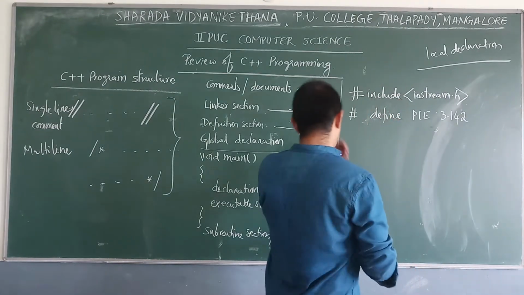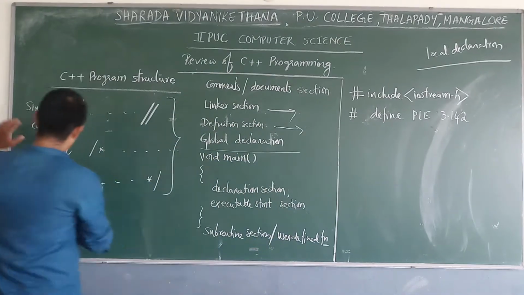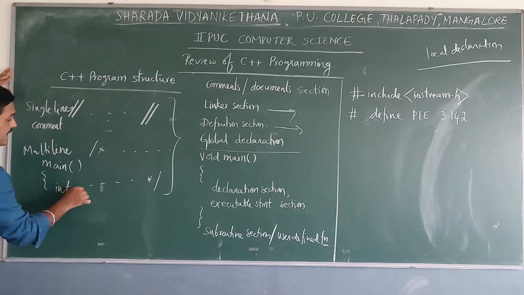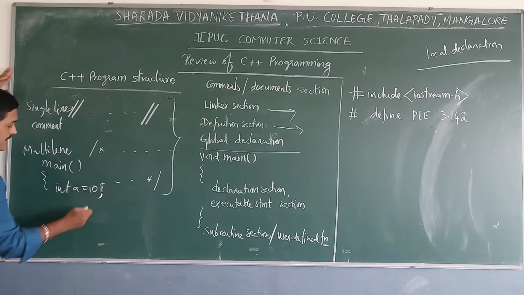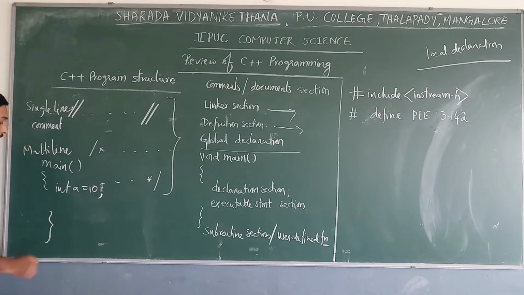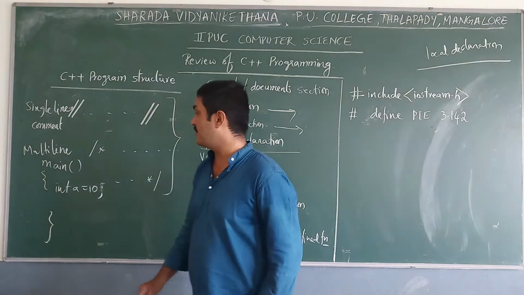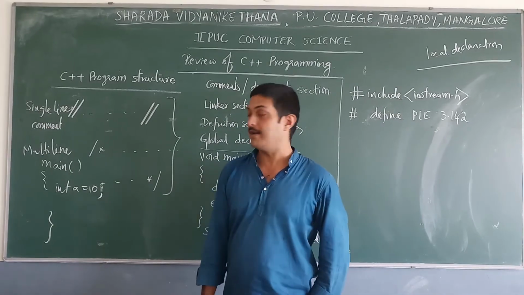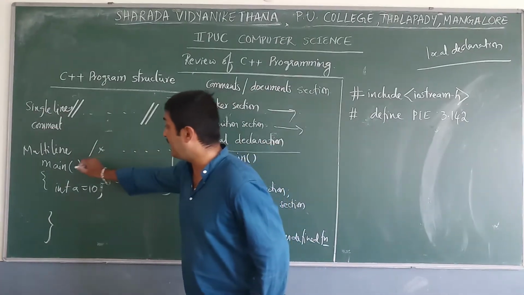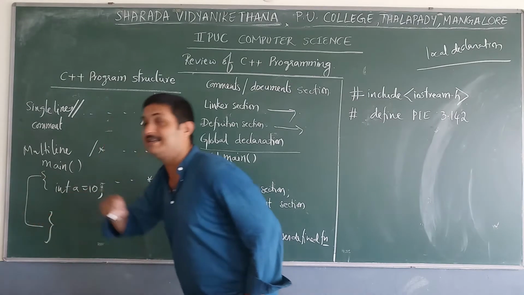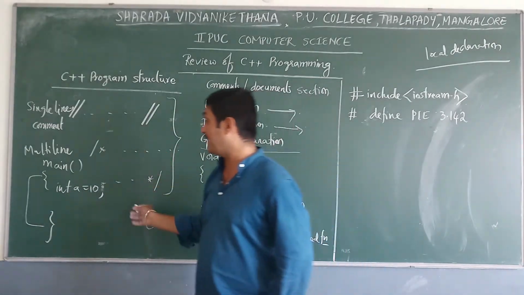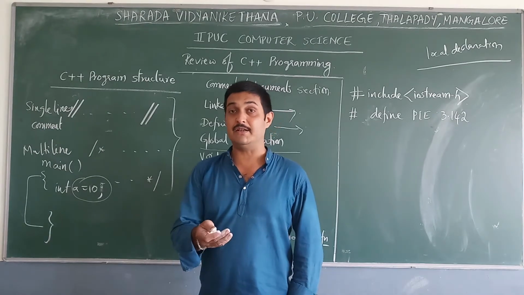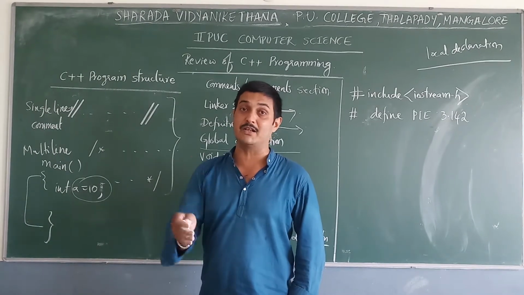See, in case we have some value like this: main function and int a equal to 10, then we are using closing parenthesis. Just go through this. The value of a is equal to 10, and that value is available inside this function only, inside the main function, and outside the main function the value of a is not accessible. That means it's not possible to access the value of that particular variable.